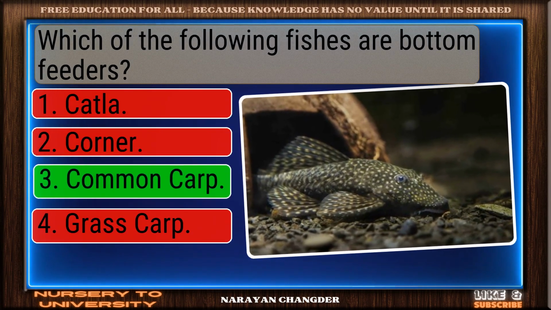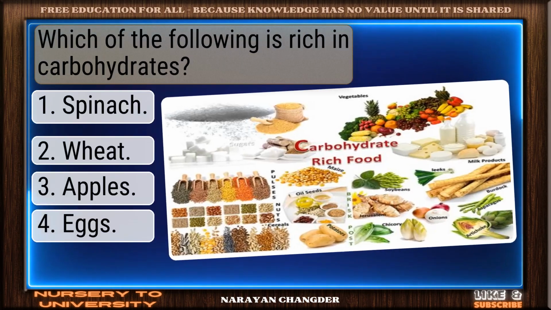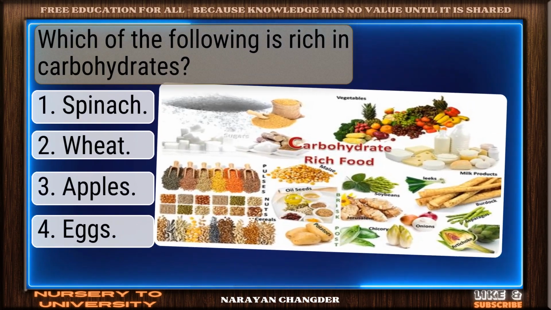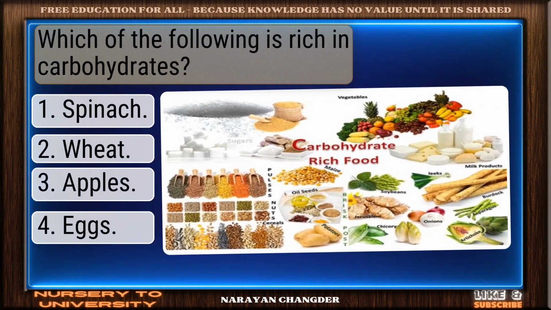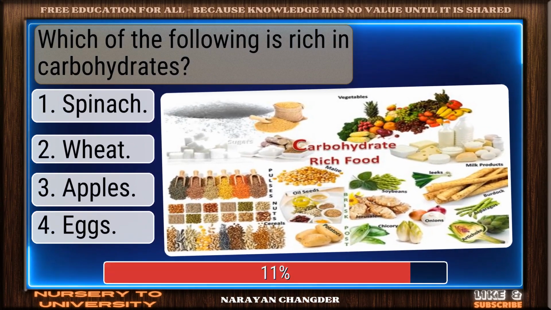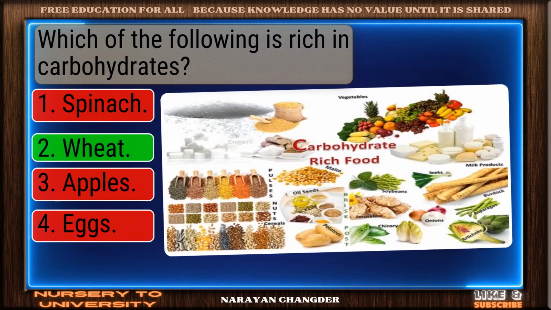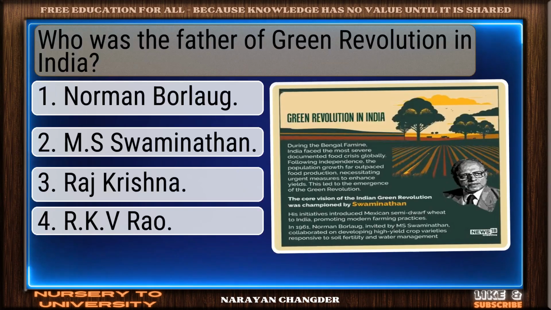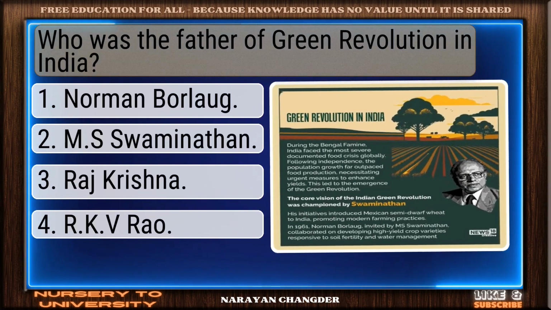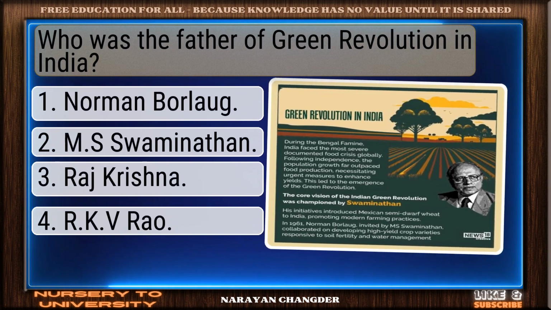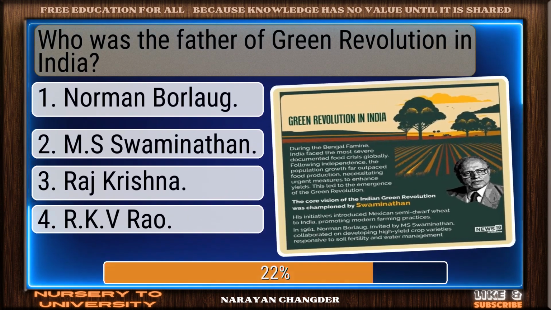Perfect. Common carp is the correct choice. Question number 83. Which of the following is rich in carbohydrates? Nicely done. Wheat is a solid answer. Question number 84. Who was the father of green revolution in India?